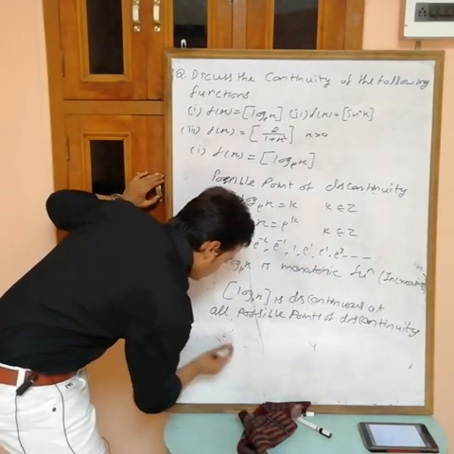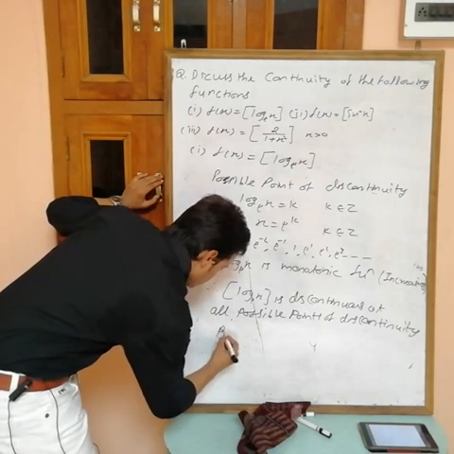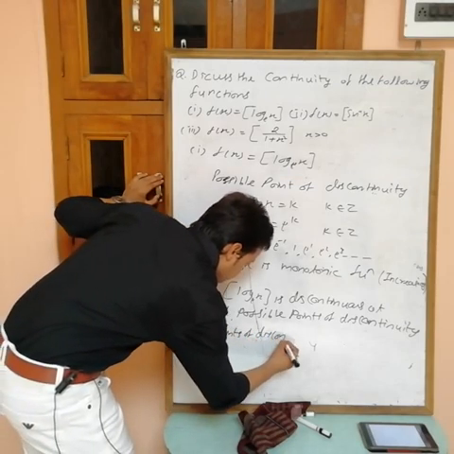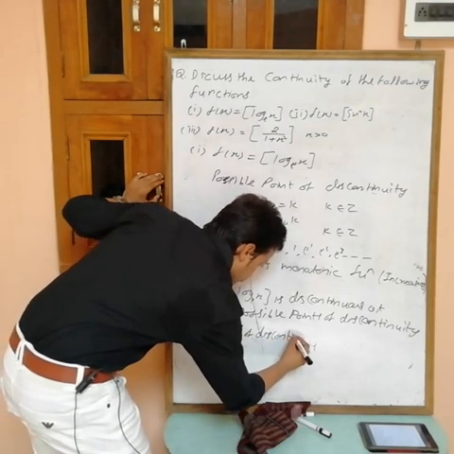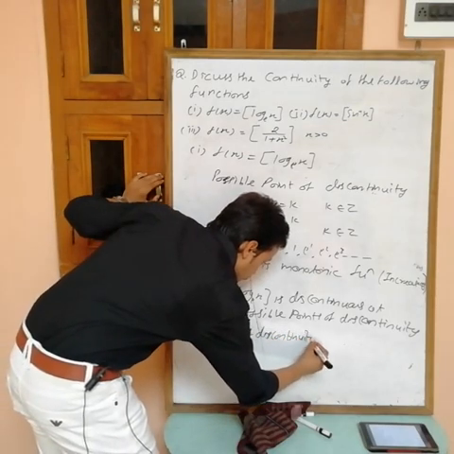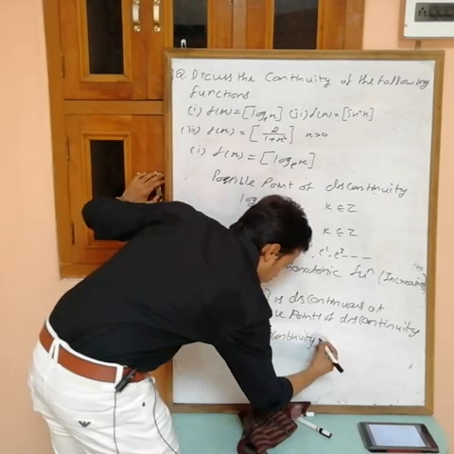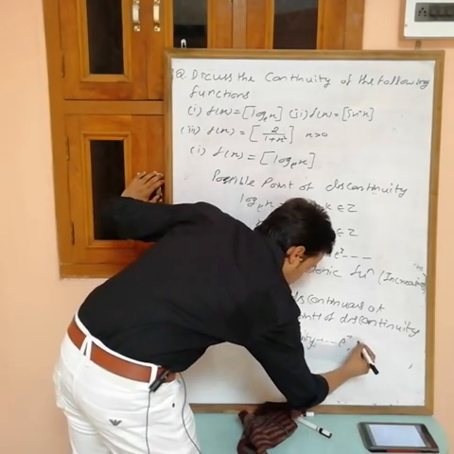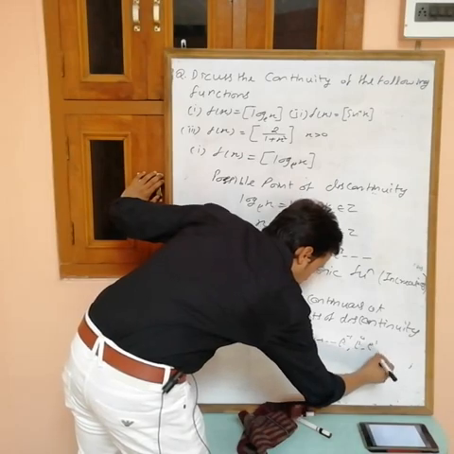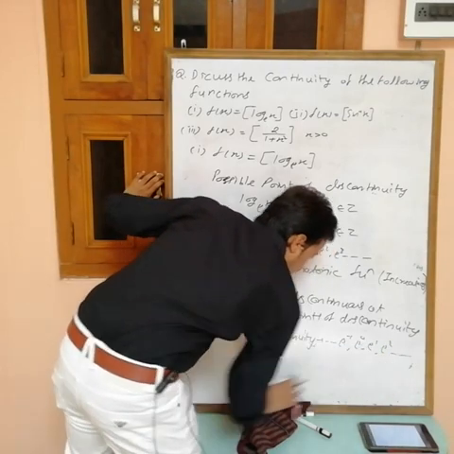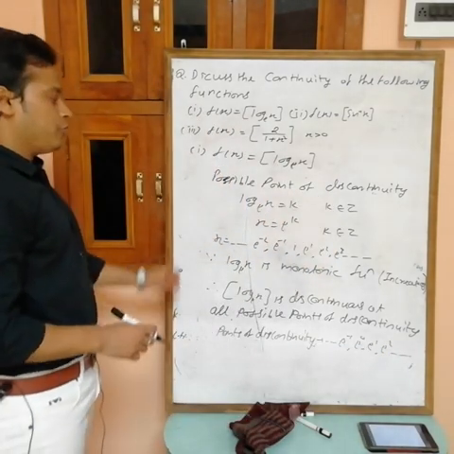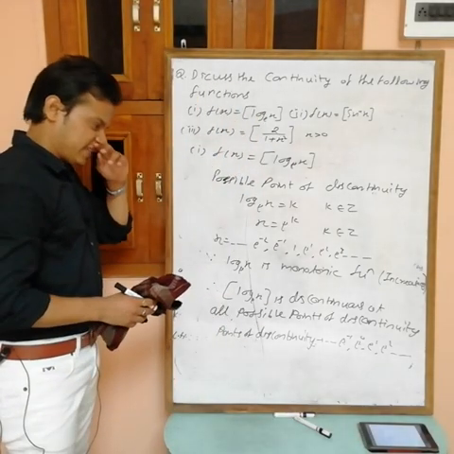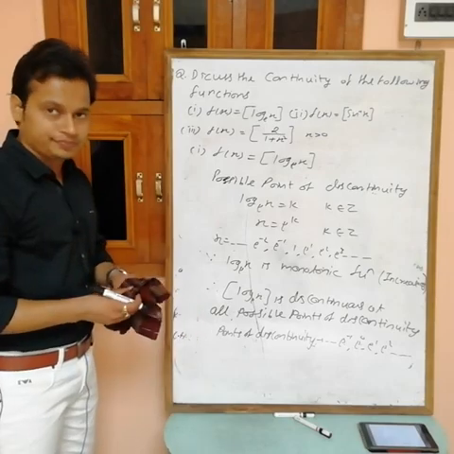Means points of discontinuity: e power minus 1, e power 0, e power 1, e power 2 up to infinity. At every point this one is discontinuous. Write down. Done.